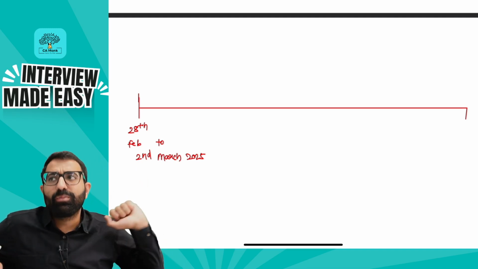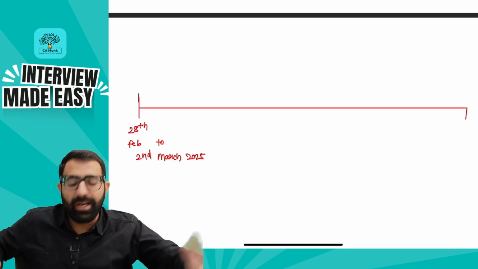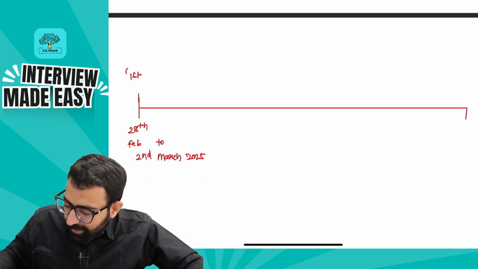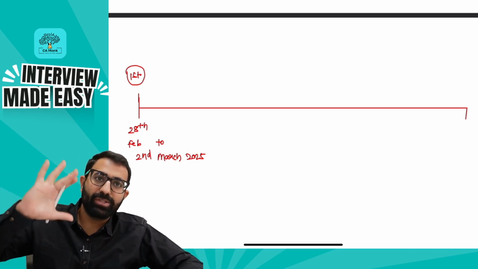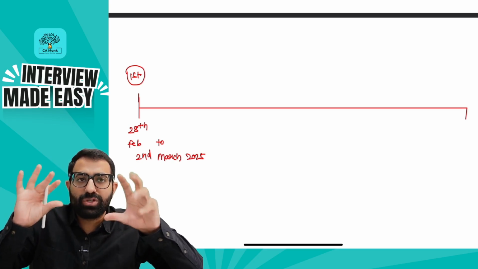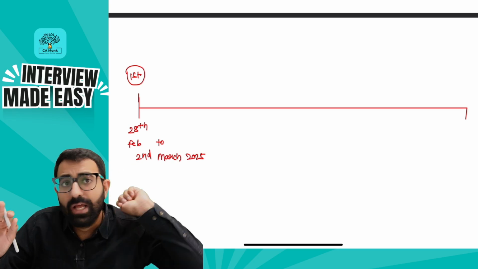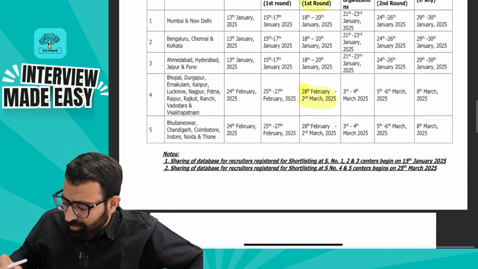I have to pay a lot of attention to this timeline because this timeline is going to help me get an idea of the first shortlisting. The criteria of the first and the second shortlisting is going to be the same as it was for a big campus. That means with the first shortlisting plus the second shortlisting, you will be able to give consent to a total of 4 companies. Again, I'll be explaining it to you guys, don't worry.